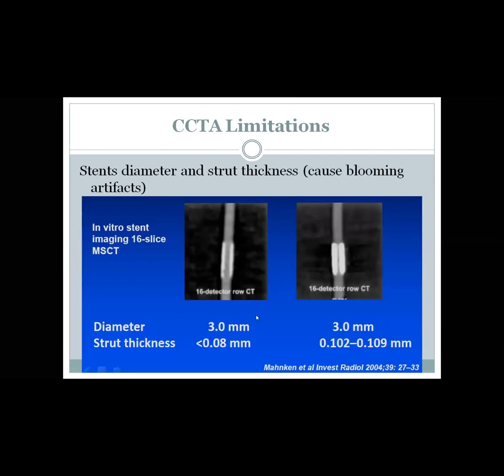The stent, most important is stent diameter. We mentioned that 3 millimeter for left main, 4 millimeter for other vessels, and the strut thickness. If the thickness is high, the diagnostic accuracy will be low. For example, with 1.1 millimeter strut, it is difficult to comment on this segment. But with thin strut, 0.08 millimeter, you can comment on this segment.